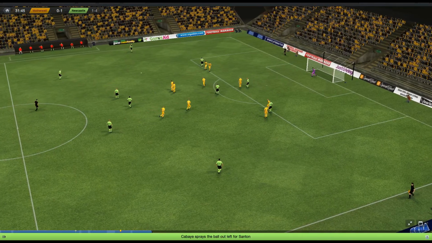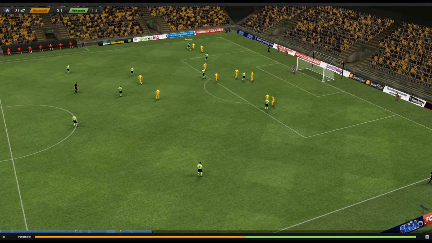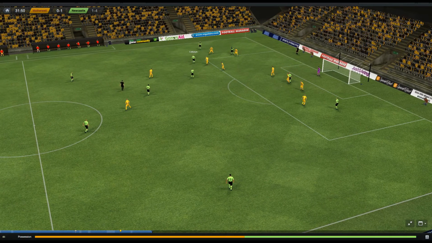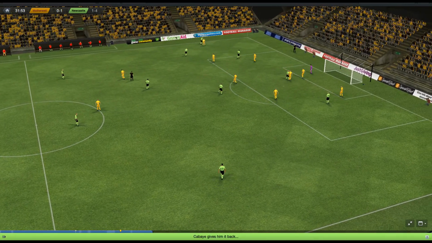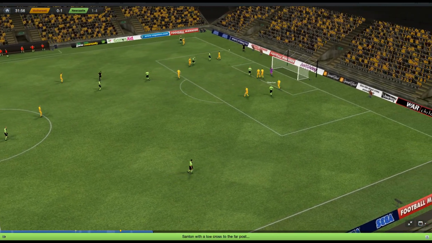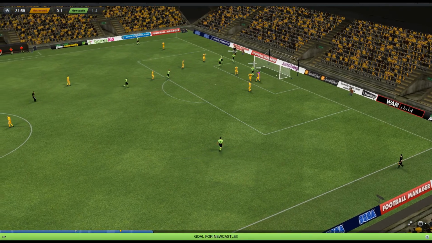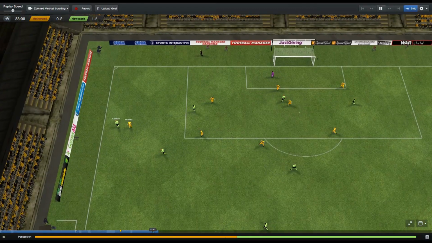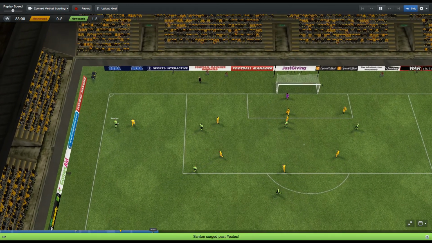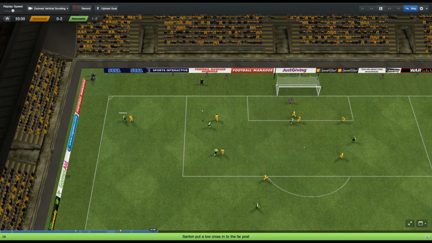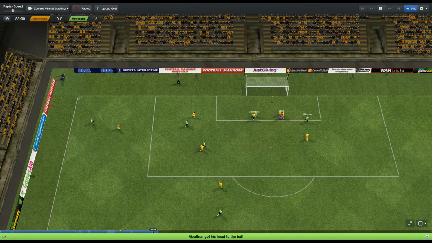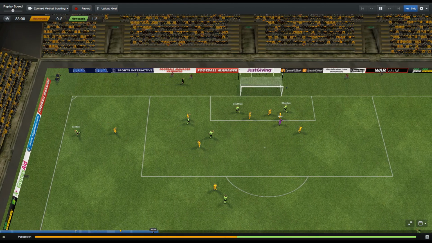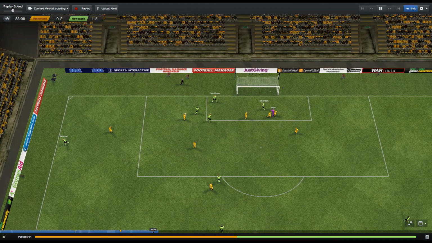Cabaye with a free kick. Goes out left to Santon. Back to Cabaye. Santon again. Here's the cross. And Gouffran puts it in. It's 2-0 to Newcastle. Santon had the ball out on the left. No pressure, really. Left-footed cross. Gouffran at the near post. The keeper, I don't know what he was doing, but it was an easy goal for Newcastle.